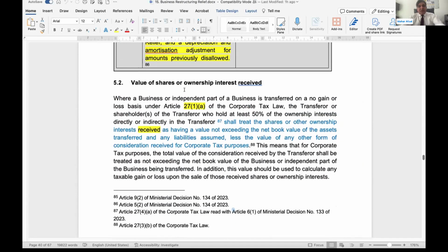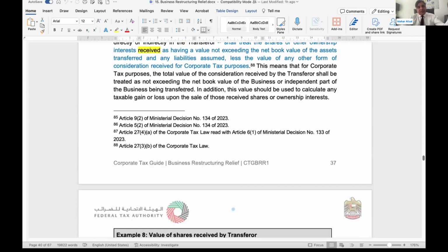Value of shares, and we've already discussed value of shares and ownership interest. Where 27(1)(a) is applicable, the net book value of the asset and liability is given, less the net amount of any other consideration received. It should be the value of equitable interest that has been received from the transferee or any other person who is paying on behalf of the transferee.